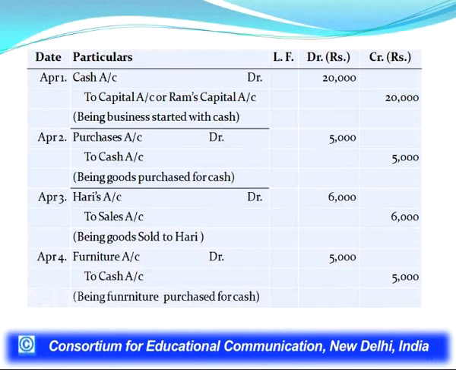Next transaction is fourth transaction for furniture purchased, furniture account debit to cash account. We have already made posting into the cash account. Now, posting will be made in furniture account on the debit side.